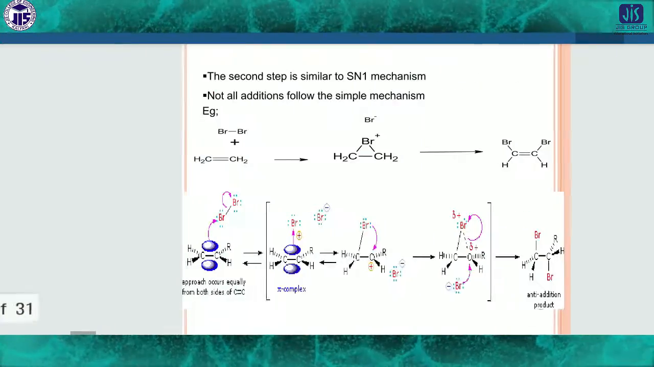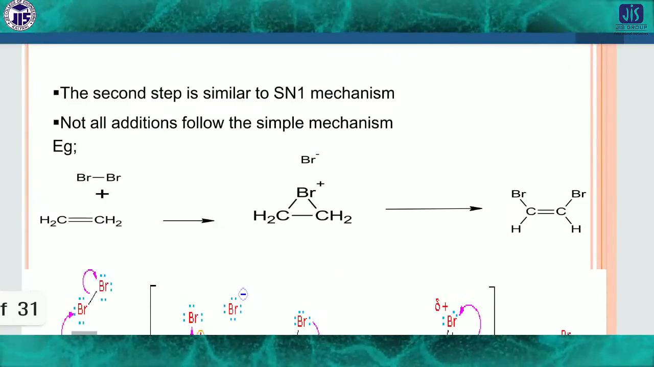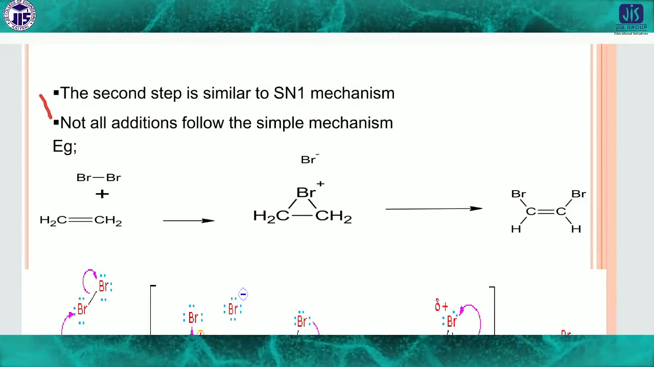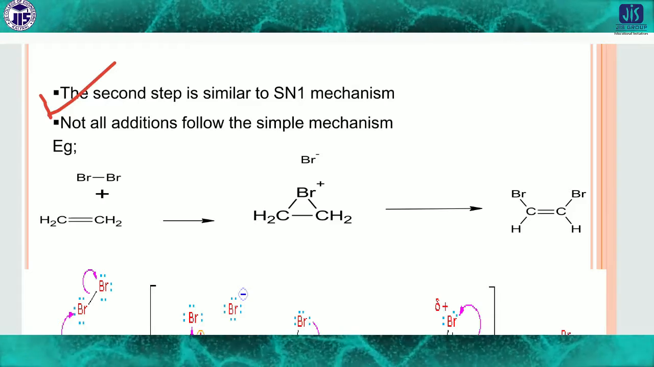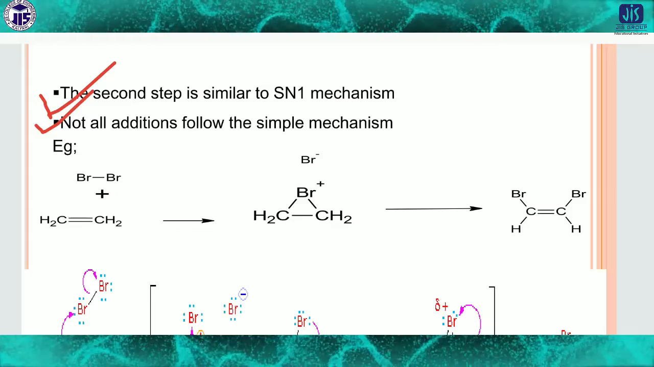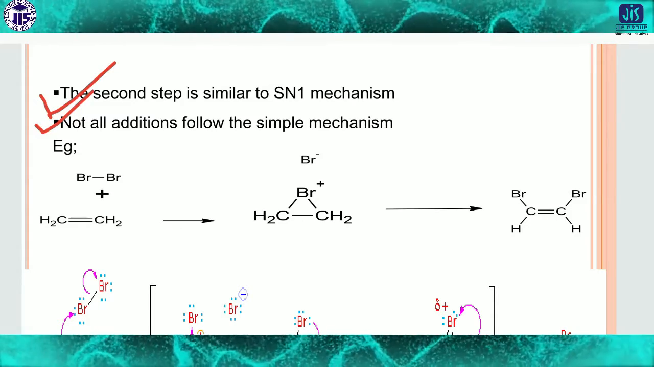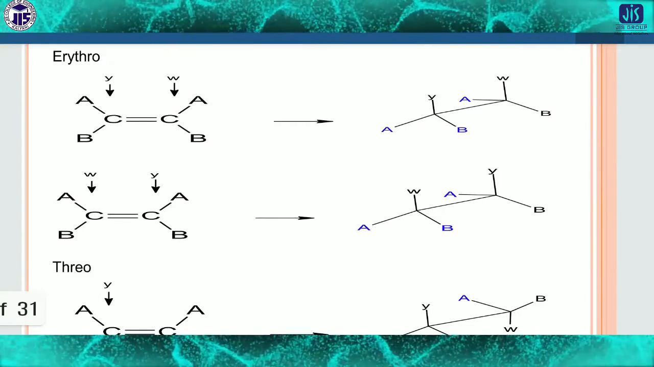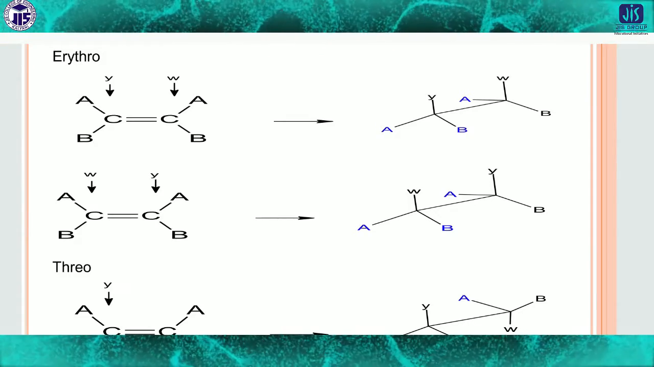Okay, then there is some information which you have to keep in mind. The second step is almost similar to the SN1 mechanism. Not all additions follow the simple mechanism. What we discussed is a very simple mechanism, but there is no hard and fast rule that all addition reactions follow the same kind. There is also some possibility of different products regarding the stereochemistry, which I discussed, that is, erythro and threo.